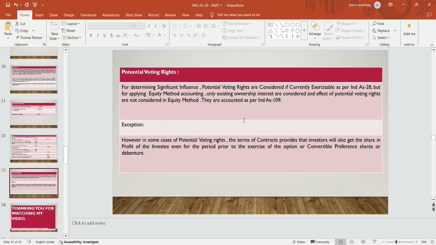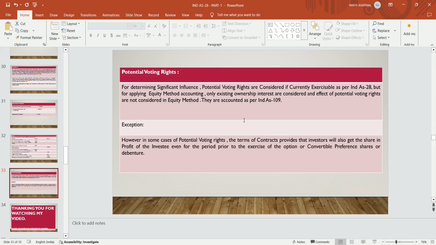The effect of potential voting rights is not considered in the equity method. We will account only for the 10% which we actually acquired. 15% is not yet acquired, but the entity has a right to acquire that 15%. In order to determine significant influence, we say that 25% is there and the entity has significant influence.